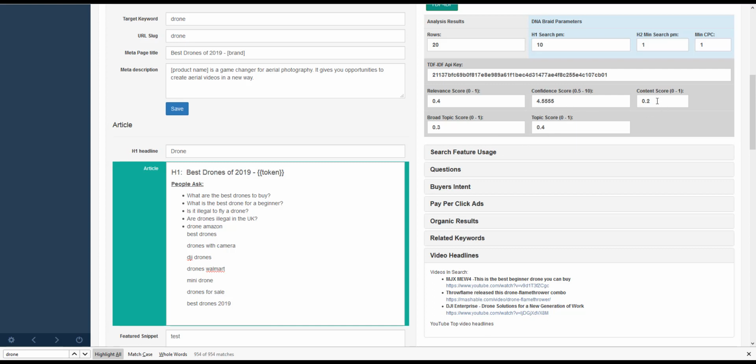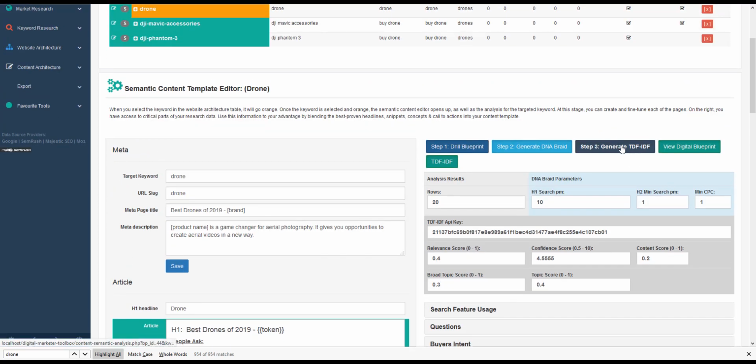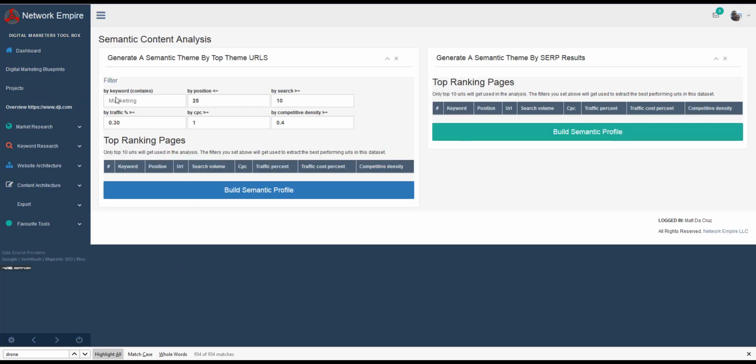The content score is basically 0 to 1. For broad topic, you can see we're going a lower and a higher range. So for specificity, I want this higher, and for getting all the other topics, ancestral keywords, we go lower over here. So we set these, and simply all we're going to do now is click on this button,